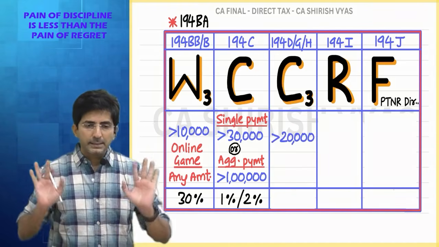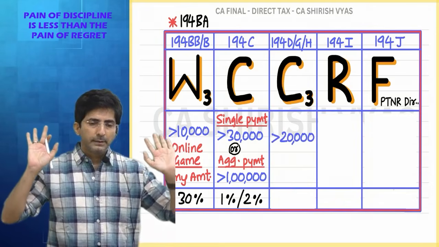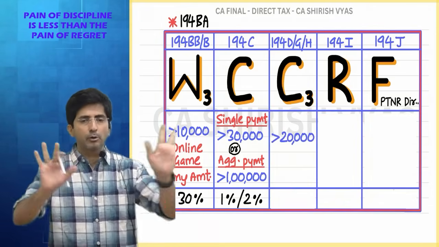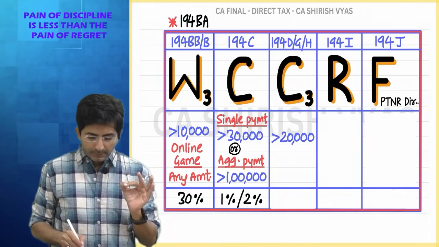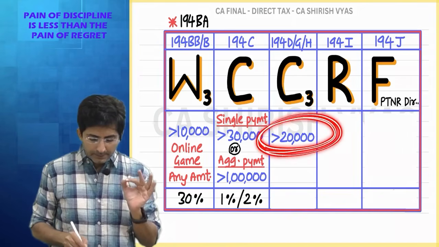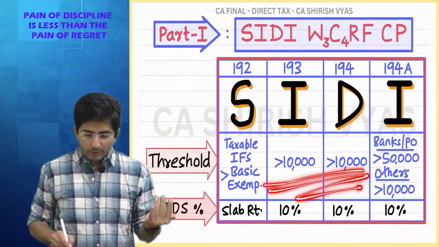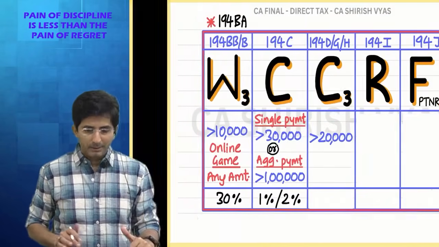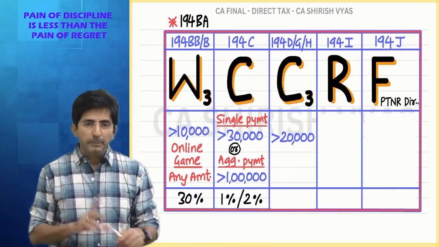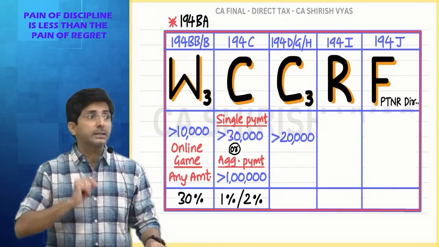If commission exceeds 20,000, TDS will apply. Otherwise it will not apply. And here you will notice the limit is a little extended. See, otherwise mainly it was 10,000, 10,000, 10,000. But here it is 20,000 because mainly the government thought about insurance commission.